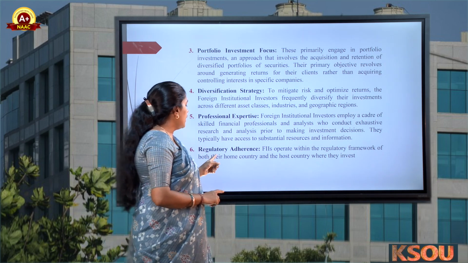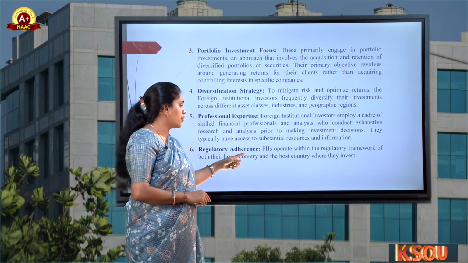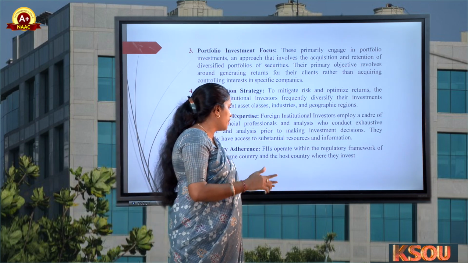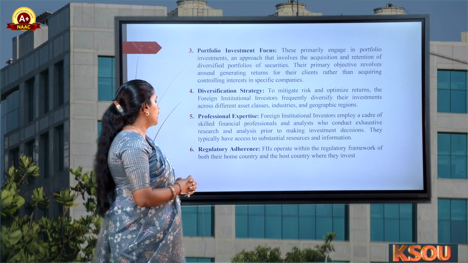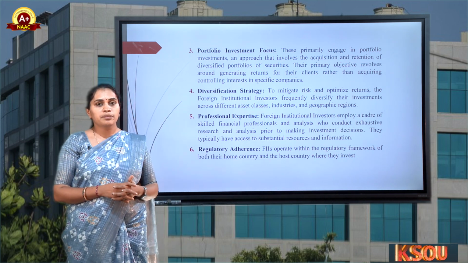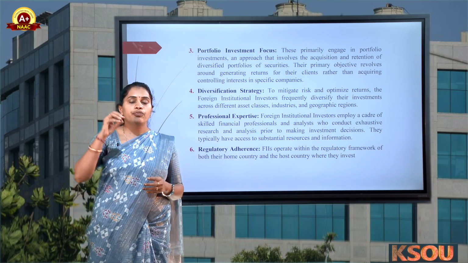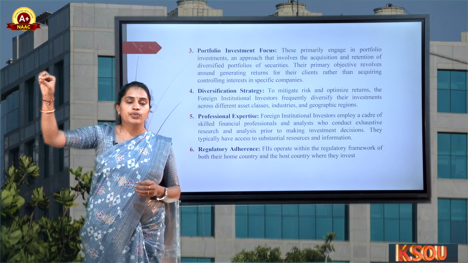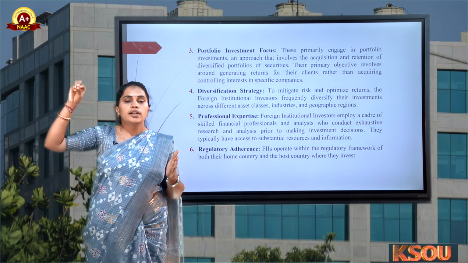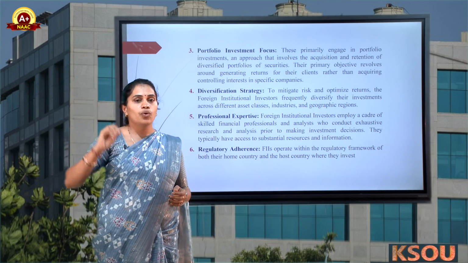Next one, regulatory adherence. Adherence is nothing but maintenance, following. Foreign institutional investors operate within the regulatory framework of both their home country as well as the host country. If we invest our money in the US, the Indian institution is considered the home country and the US is considered the host country.